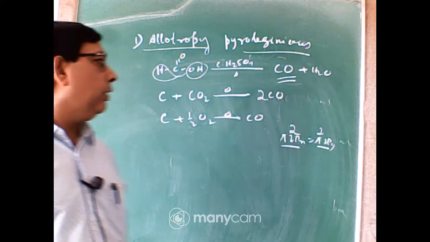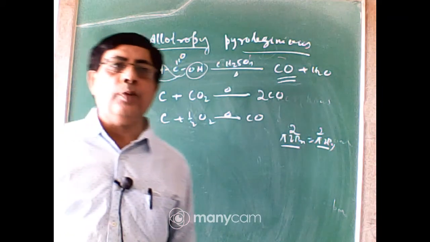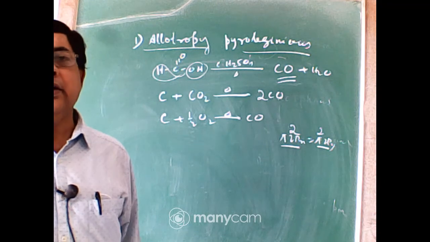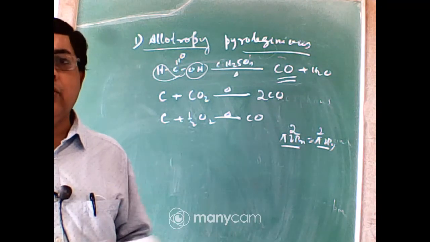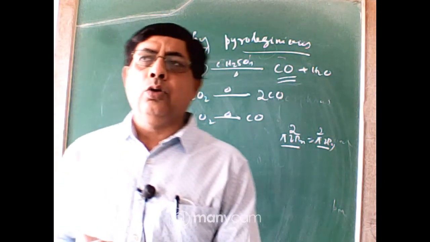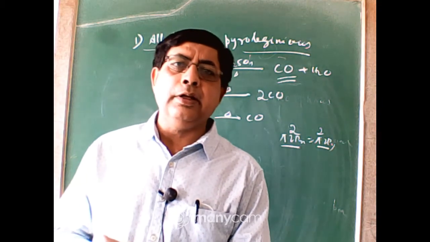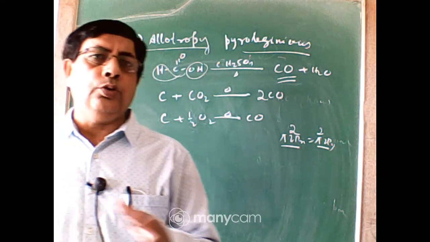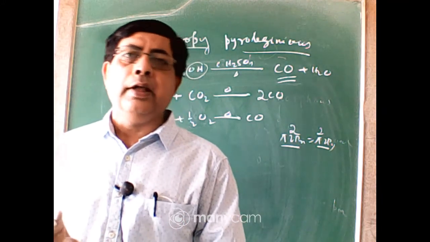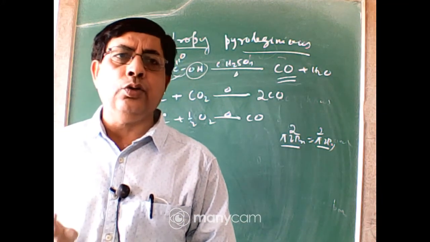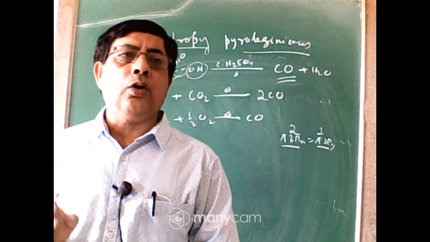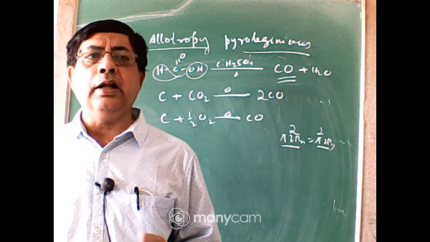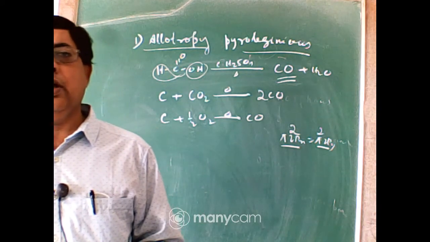If in a closed room some carbonaceous fuel is burned in the winter season, with the windows and doors closed, sufficient oxygen is not present inside the room. If wood or coal is burned to produce heat, then due to insufficient air the combustion is incomplete and produces carbon monoxide, and if one inhales this carbon monoxide, it can be fatal.